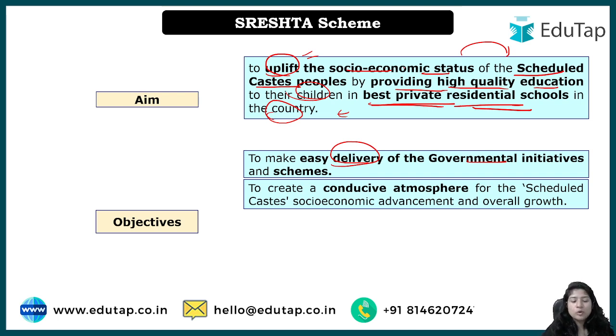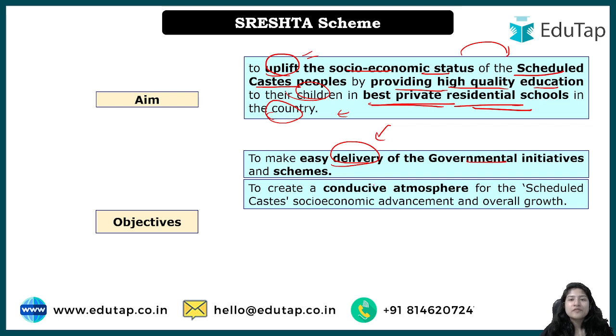For example, those who are having the benefit under the Shrestha scheme, or when there is another scheme, the post matric scheme, can further be made eligible, or can be made aware of the further prospects and the other schemes that they can have. Okay, so it will make easy delivery of the governmental initiatives.